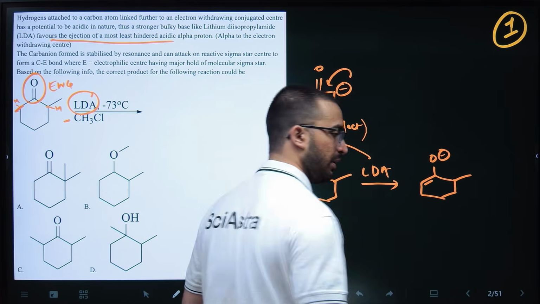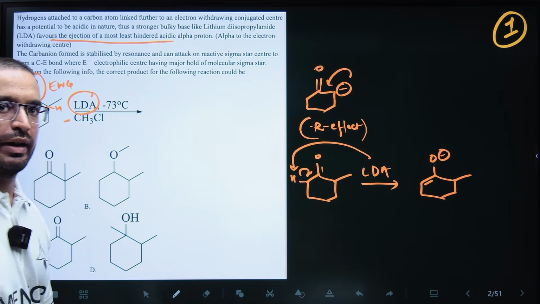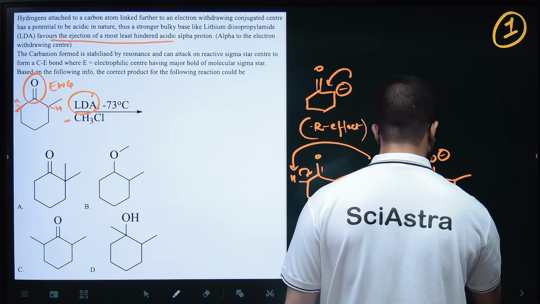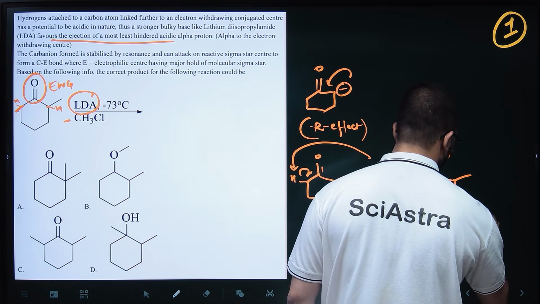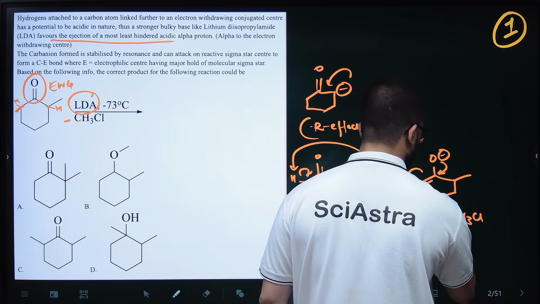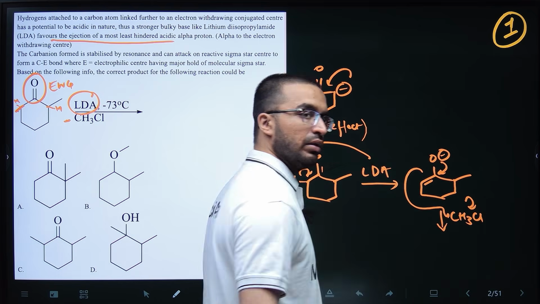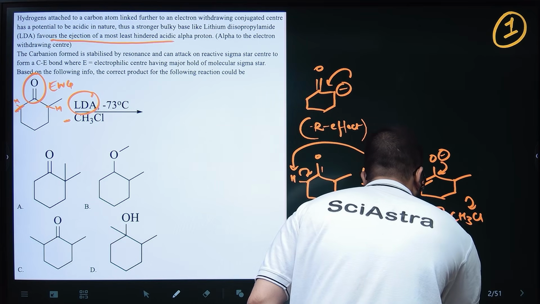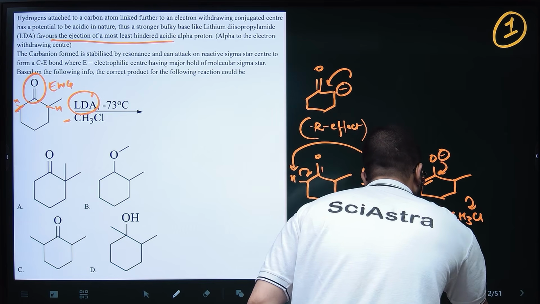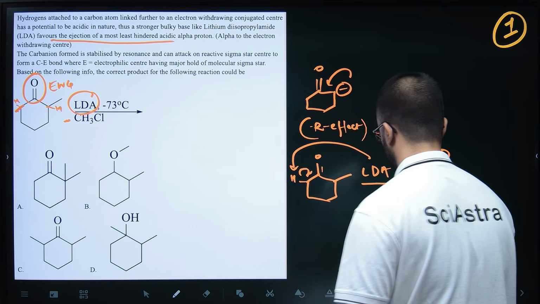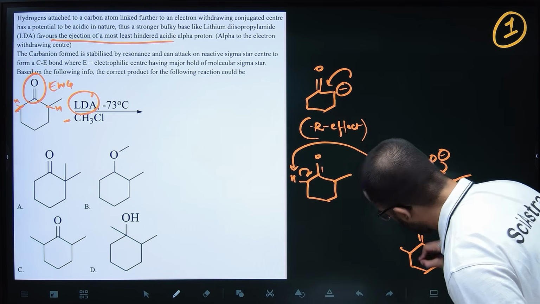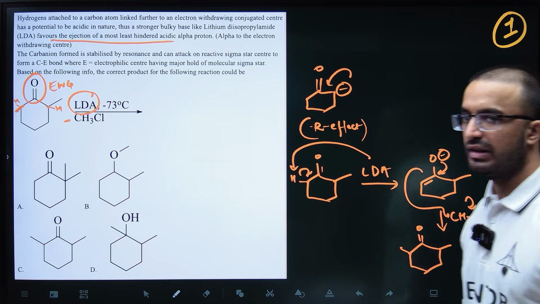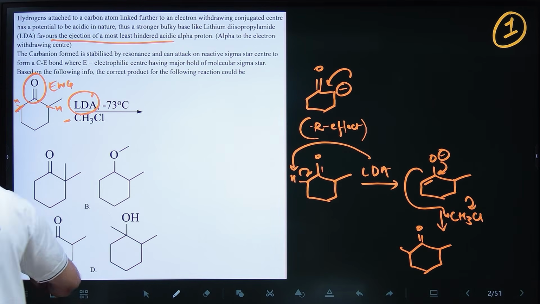So this will be the intermediate. After this is formed, it will attack on CH3Cl and Cl will be removed. So your final product will be this one. You can see that C is your product here.